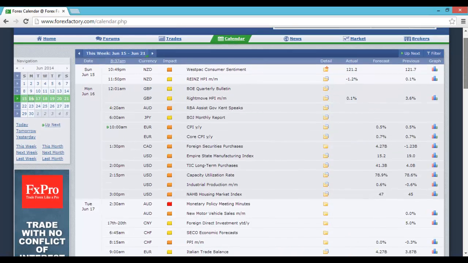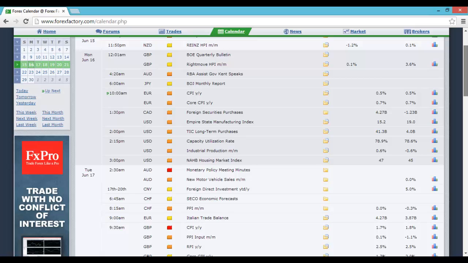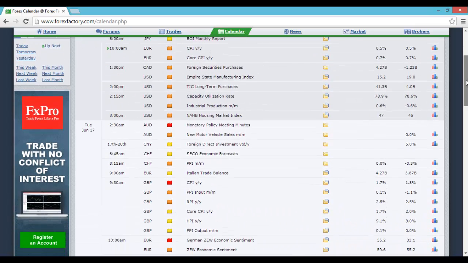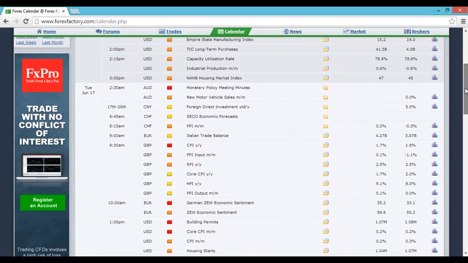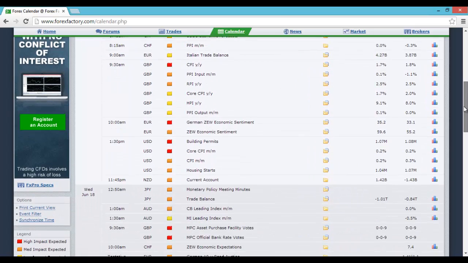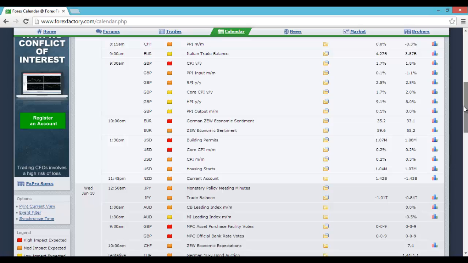Okay, let's have a look at the Forex calendar for this week. What do we have going on? Today, no high impact data, although we do have the Eurozone CPI year on year coming out at 10 AM GMT. Tomorrow overnight, you've got Aussie monetary policy meeting minutes. Tomorrow at 9:30, you've got UK CPI, and at 10 AM German ZEW economic sentiment.